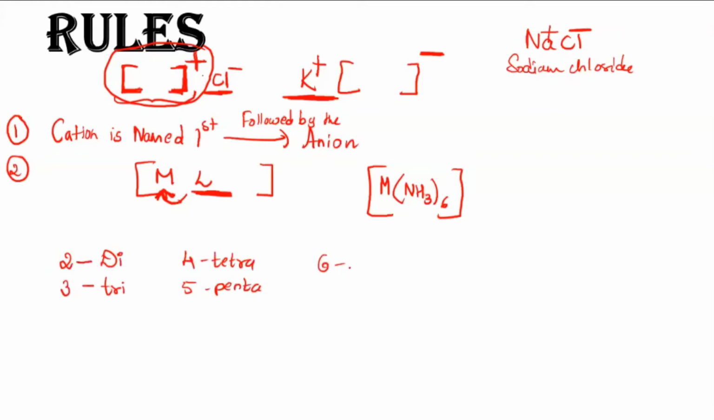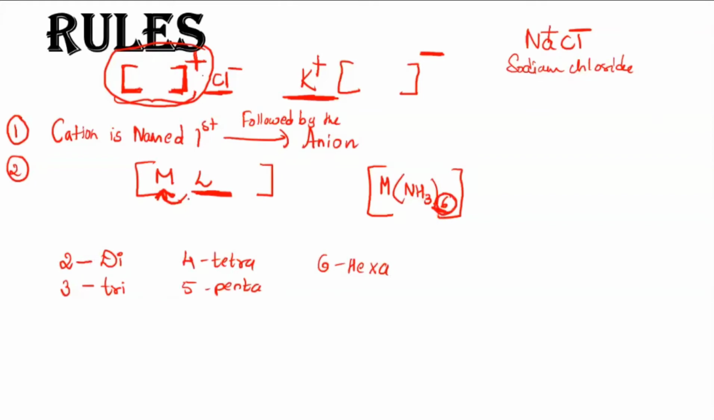6 means hexa, 7 means hepta, and so on. Okay, it will go on like that. So you know after that how the name goes. If there is the same kind of ligand, and that same kind of ligand is many in number, then you have to use this prefix. 2 means di. Now here it will be hexa. So this will be called hexaamine, the name of this ligand.